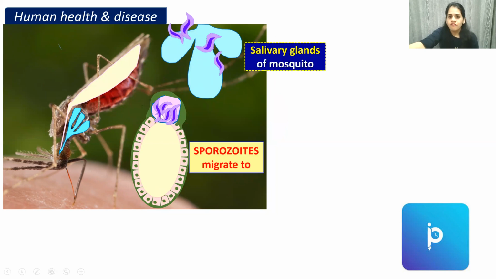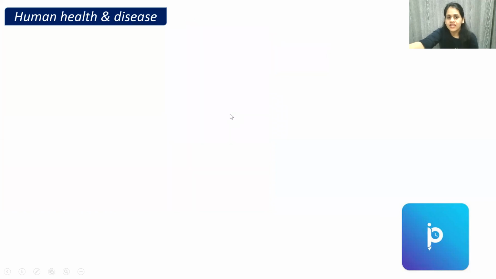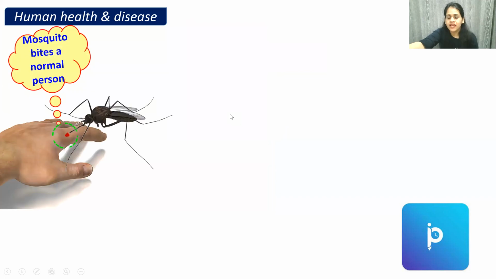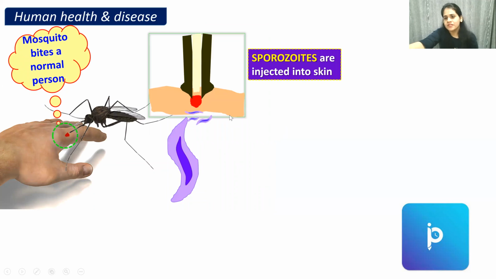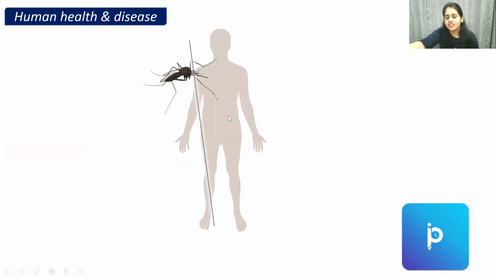This is the gut lining. From the gut lining, it is entering where? Into the salivary gland of the mosquito. So this is the salivary gland where it has entered. Now when the mosquito bites a person, it is going to inject the sporozoites into the person. And this is where the cycle is going to get repeated. So that is the cycle which takes place in the female Anopheles mosquito.